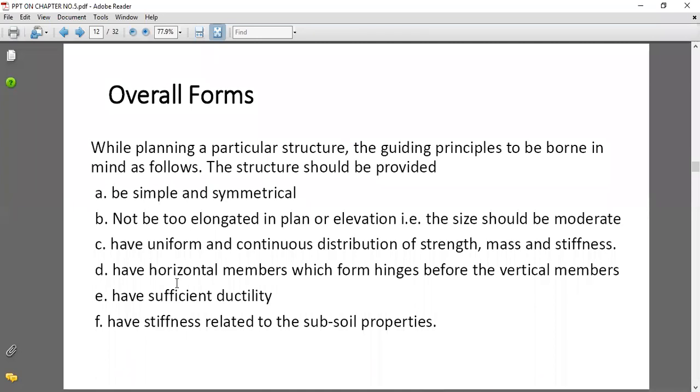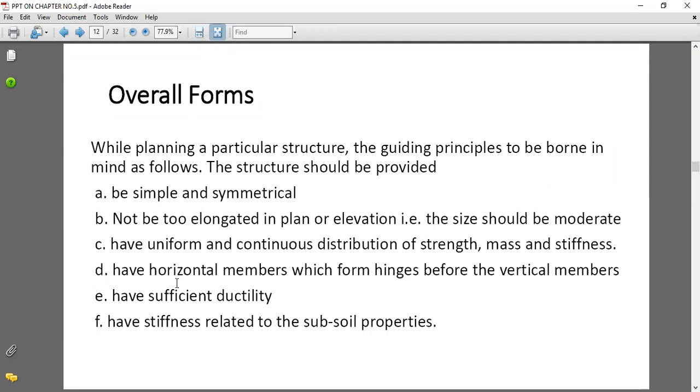Means the basic plan we have made should not be elongated in plan or elevation. The size should be moderate, and it should have uniform and continuous distribution of strength, mass, and stiffness of every element.